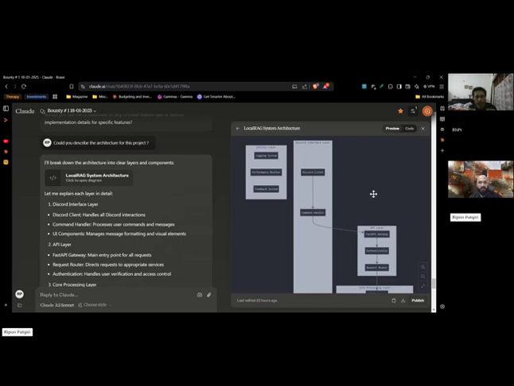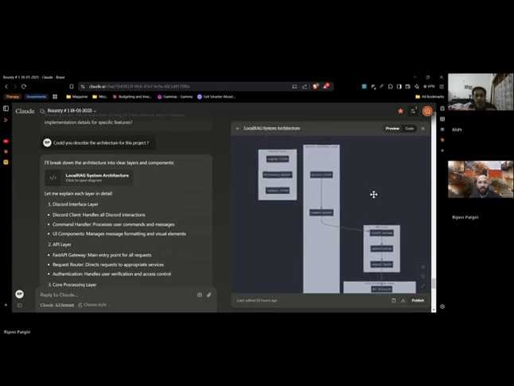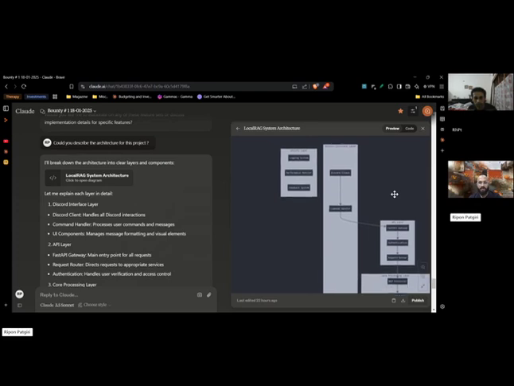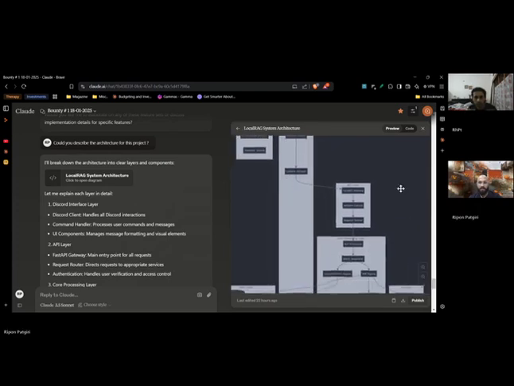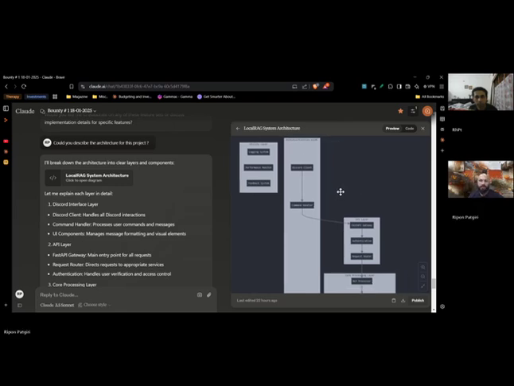Okay. So this is an architecture that is built by Claude. I have not made any changes here. It's actually the first time I'm also going through it. So basically, I think it has given us some layers. The first layer you can see is the Discord interface layer, either Discord or any chatbot. I mean, any interface. So here I'm assuming I'm going to use Discord, as I also want to understand how Discord bots are made.